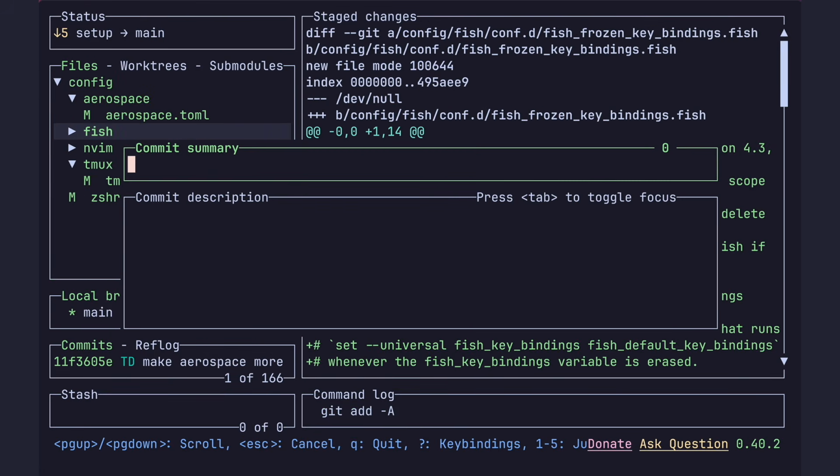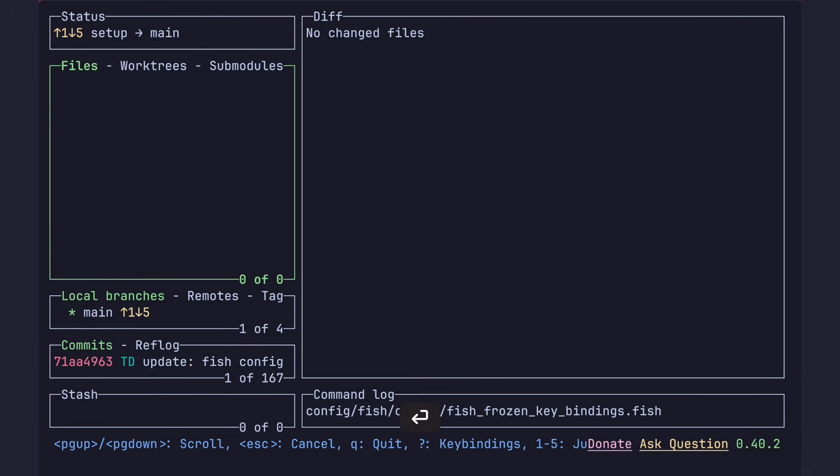It's by far my favorite TUI, and I don't think I would enjoy working with Git half as much if I couldn't lean on LazyGit to do the operations that are just better suited for an interface.